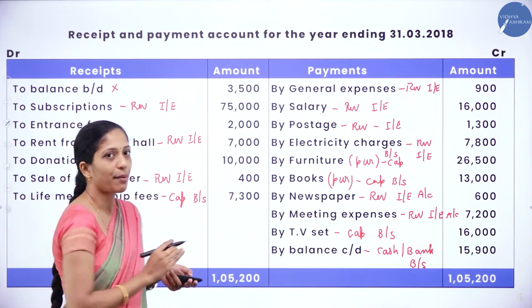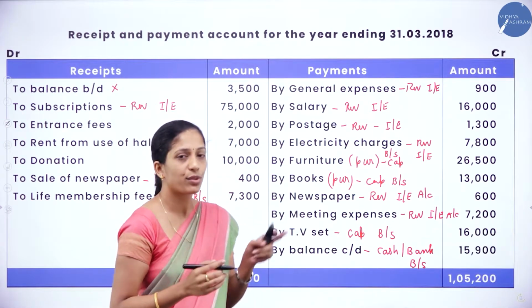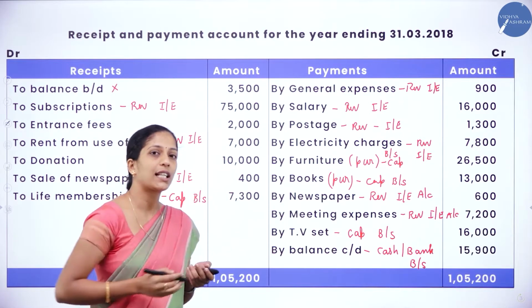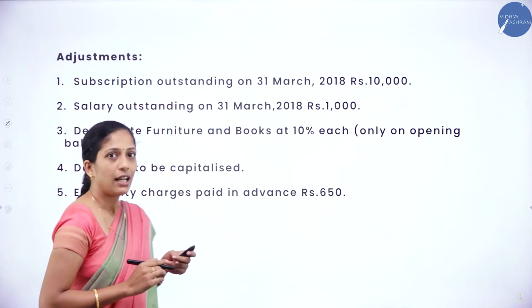Clear? So we have identified which are the revenue items as well as capital items. Few more items are pending. We shall see the adjustments and identify those. Now go through the adjustments.